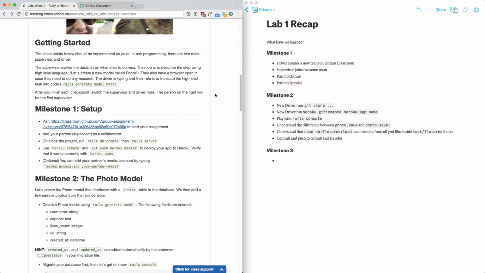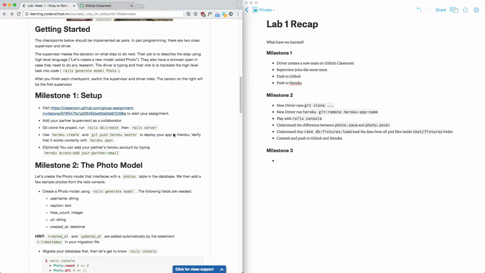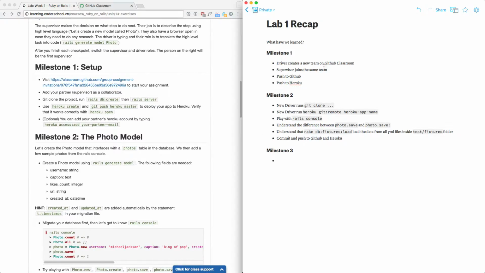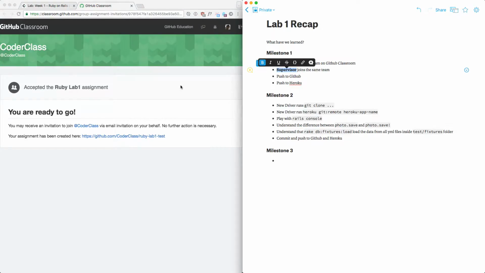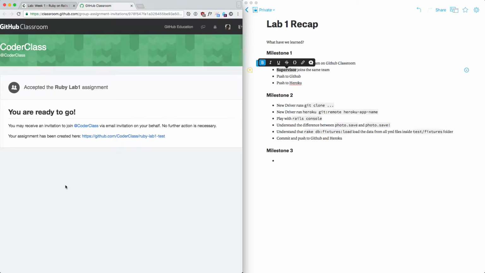So, what did we learn from the lab today? Lab 1. A lot of learning comes from asking what we have learned, so let's do it together. In milestone 1, you know the role of a supervisor and a driver. The driver sets it up and creates a new team on GitHub, because it's just a pair, right? When the supervisor goes to the same link, there are many teams to choose from, and you choose your team.